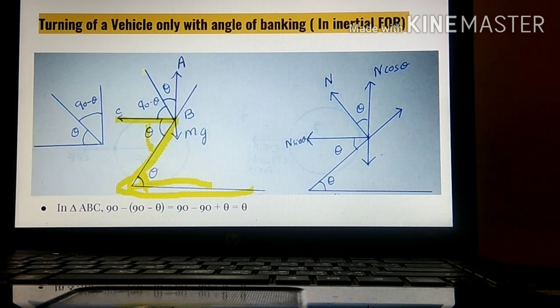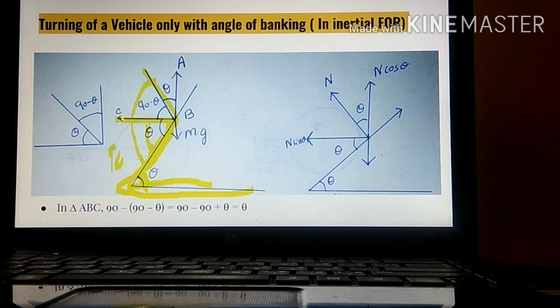Next, consider this one. See the figure which I am drawing. From here to here, it is considered as 90 degrees. Here to here, it is considered as 90 degrees. So if this is theta, then this full can be written as 90 minus theta. Are you able to understand? From here to here is theta. From here to here is 90. From here to here is 90. So naturally, this will be 90 minus theta.